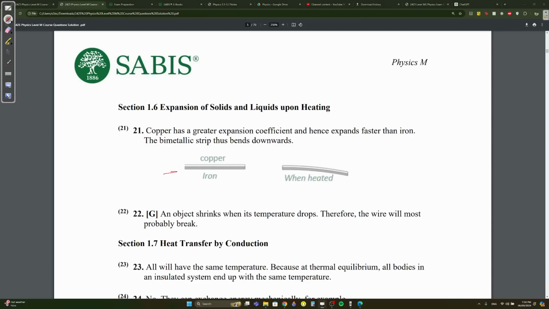Here, it doesn't matter which one's up, which one's down. But if you put copper up, given that the alpha of copper is, let's say, 24, and the alpha of iron is like 16, you can draw this as just two rectangles above each other, copper up, iron down. Then he said what happens when it heats. Copper, since it has a bigger alpha, will extend more. Iron, since it has a smaller alpha, will extend less. So to fill up this empty space, it's going to bend downwards. Draw this part on scratch paper, not on your actual paper. So we know it's going to curve downwards like this.